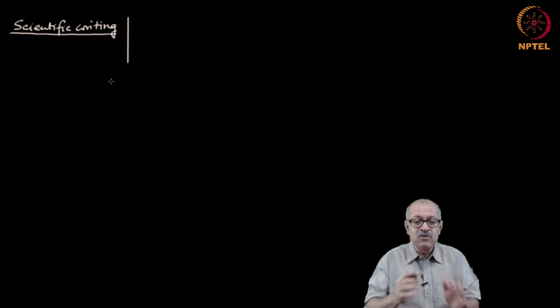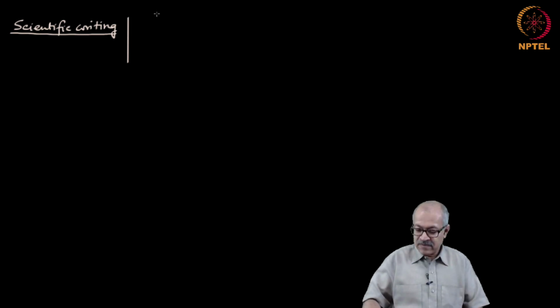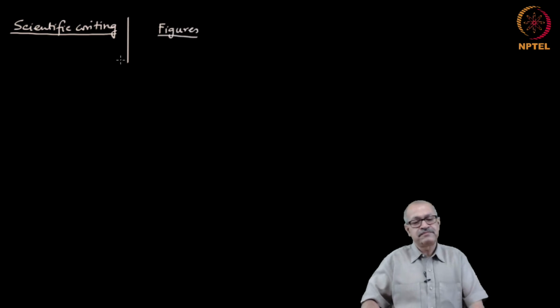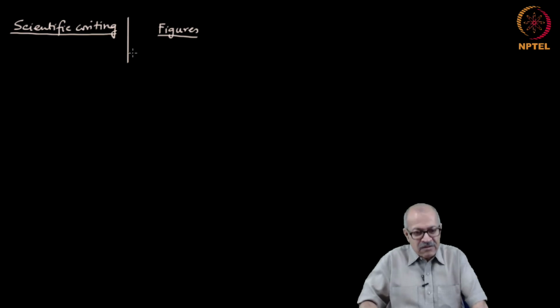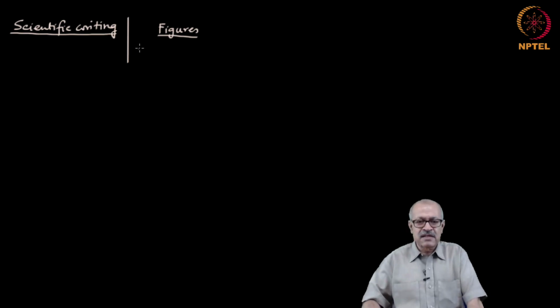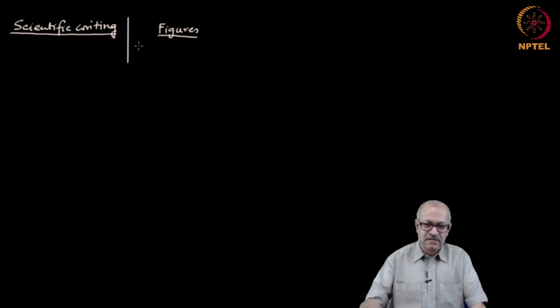So, figures are the most important things in a paper. I am thinking of scientific papers in which there would normally be figures. And therefore, I will spend some time discussing the figures, because many people make mistakes in producing figures.